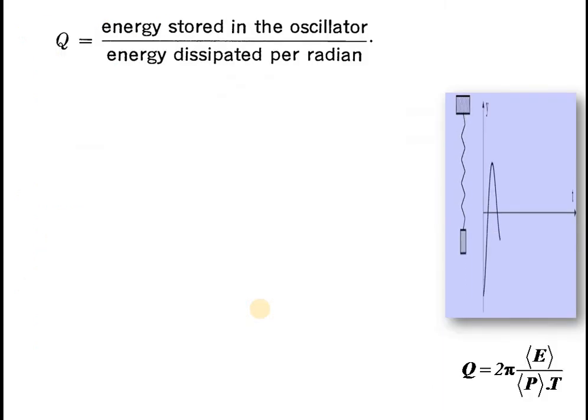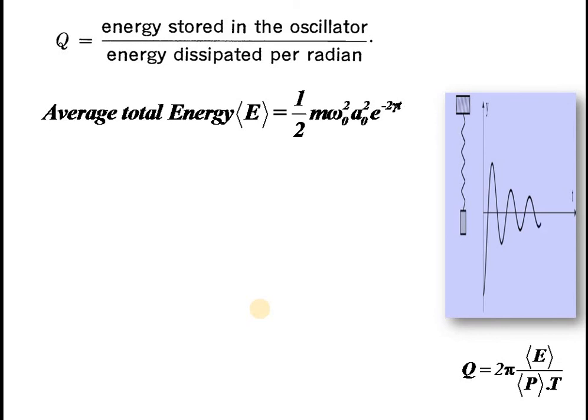Already we have shown that Q is equal to total energy stored in the oscillator divided by energy dissipated per radian. We already derived that the total energy of the oscillator, the average energy, is half m omega 0 square a0 square e raised to minus 2 gamma t.